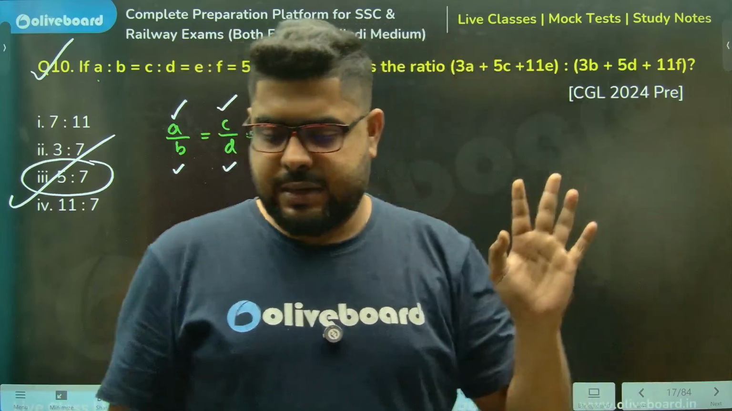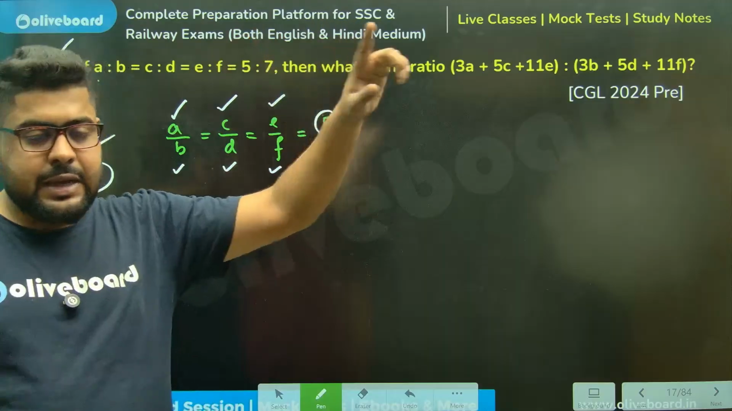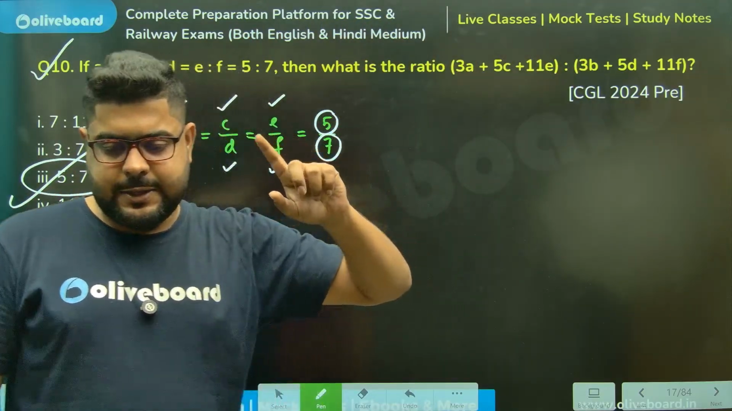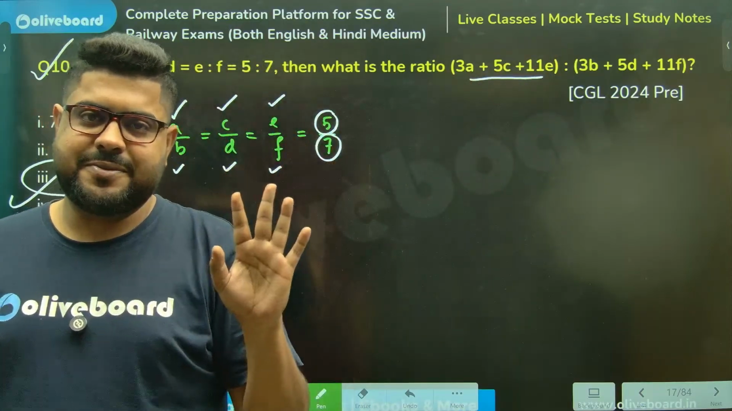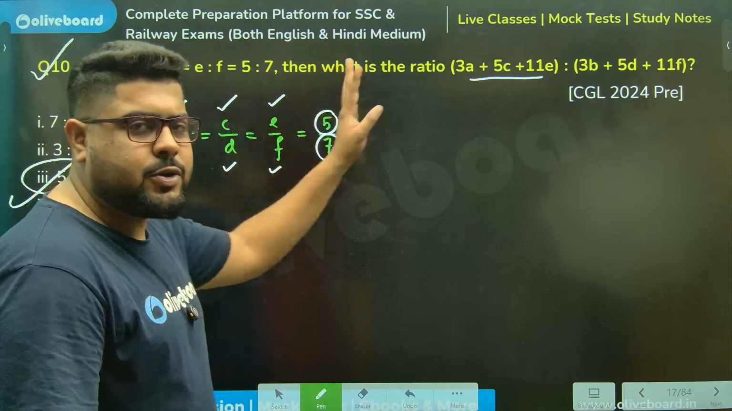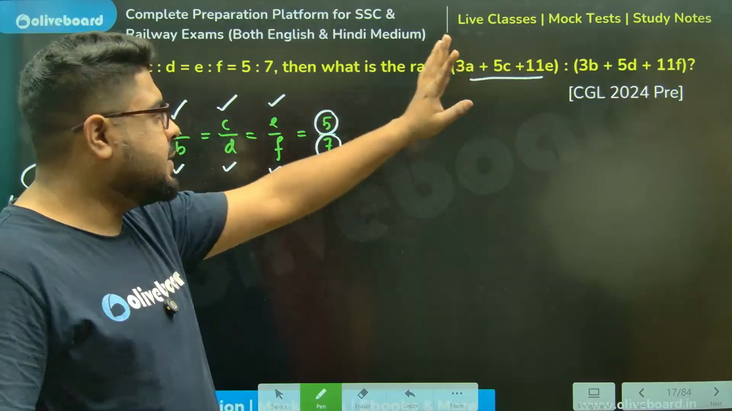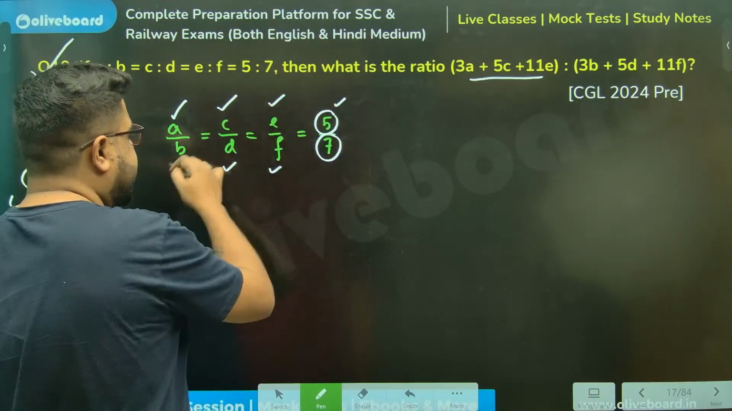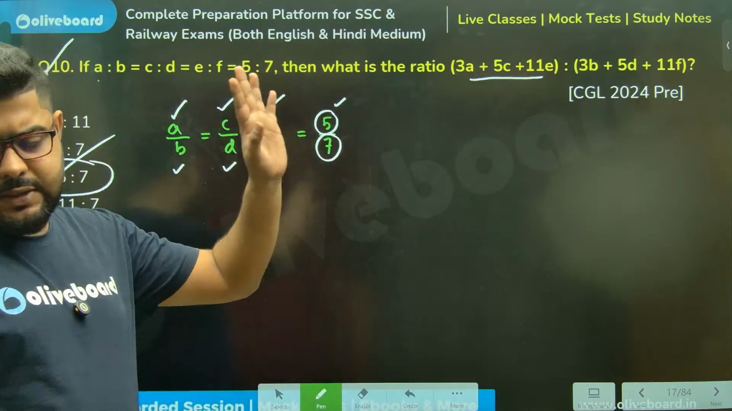Surya, no, not compound. Compound ratio will be multiplication, brother. Here it is plus. Compound ratio meaning multiplication. This has only plus in it. We cannot use compound ratio, brother. Think. Dekho, sir. So you will be able to do that. So you'll just put A, C, E as 5 and B, D, F as 7 over here. And you will get to your answer.